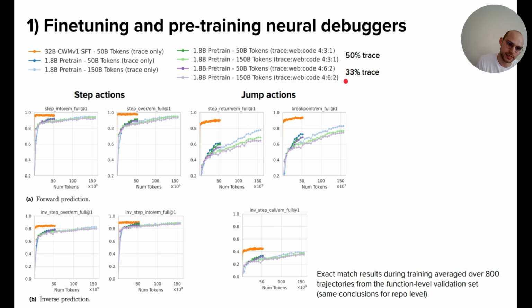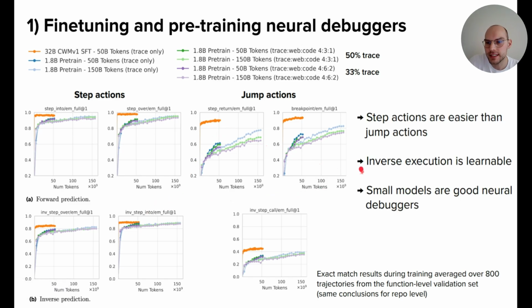So these show the evolution of the performance over training. We see the number of tokens on the x-axis. On the y-axis, we see the exact match performance for the different actions. So here on the left, you see the step actions, with the forward prediction on top and the inverse prediction on the bottom. So step into and step over in the forward, and here inverse step over, inverse step into. And each result is averaged over 800 trajectories from the function level validation set. I only show function level, but for repo level, it would lead to the same conclusions.